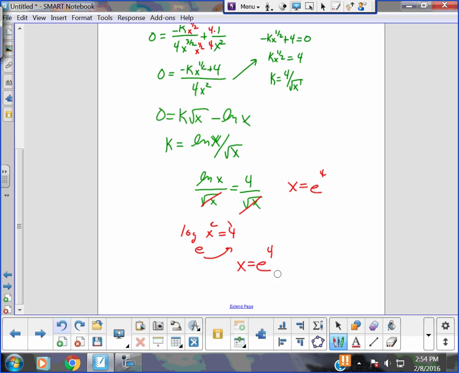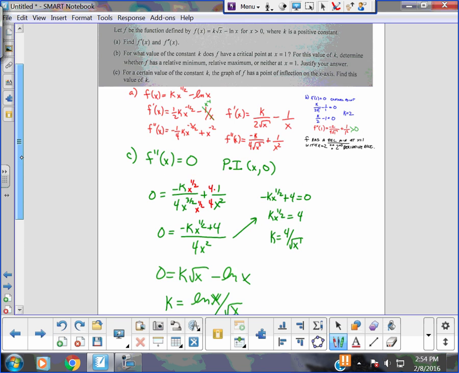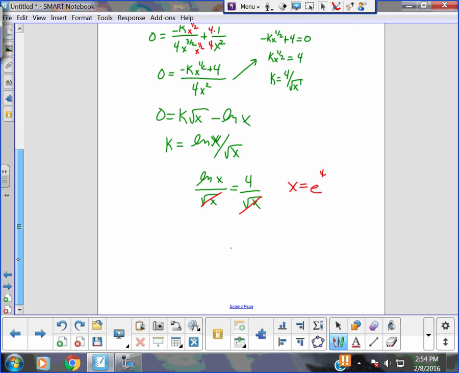We wouldn't have time to write that out. So, what is the point of inflection? The point of inflection is e to the 4th comma 0. And they asked for what value of k? So I'm going to go back. I know k is, I'll use that one.